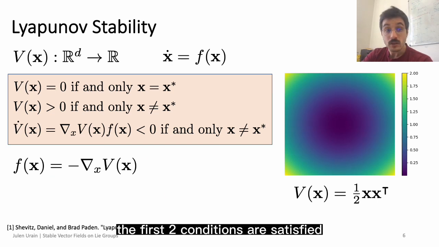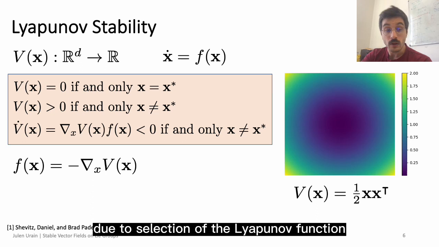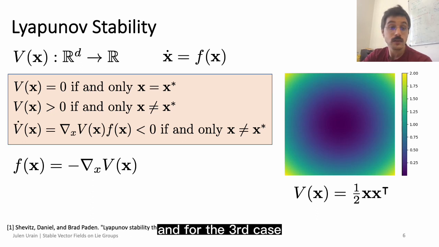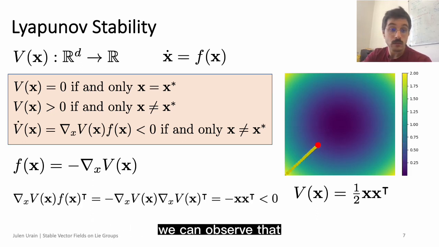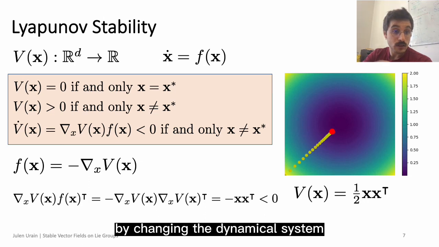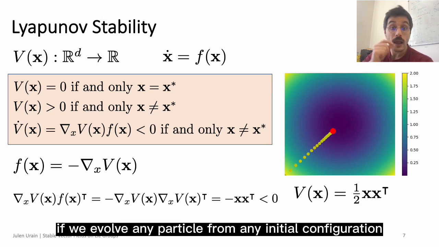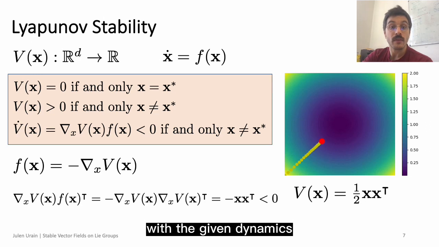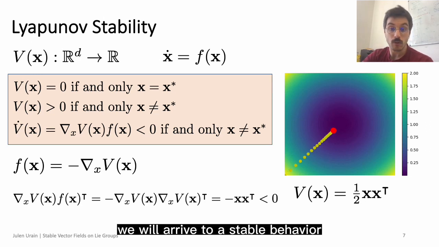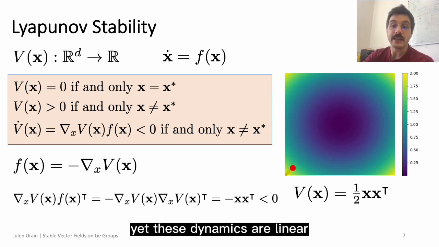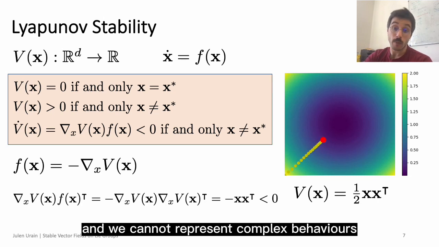The first two conditions are satisfied due to the selection of the Lyapunov function, and for the third, we can observe that by changing the dynamical system in the third equation, we satisfy it also. If we evolve any particle from any initial configuration with the given dynamics, we will arrive at a stable behavior. Yet, these dynamics are linear and we cannot represent complex behaviors.